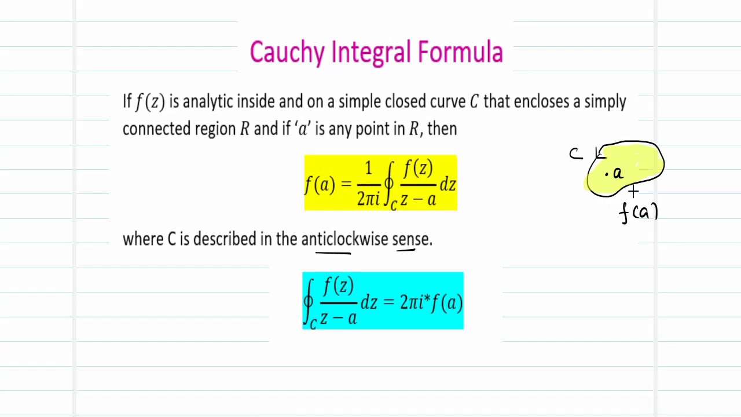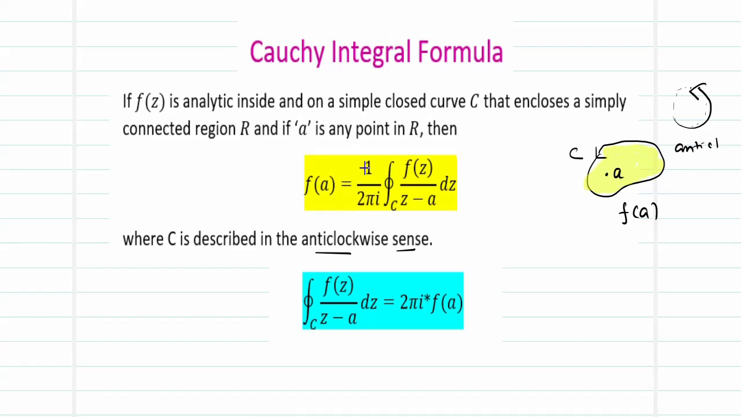What do you mean by anti-clockwise? The clock always rotates in this way. So when I rotate in the opposite way, this is called anti-clockwise. So you measure the direction of the curve in the anti-clockwise direction.